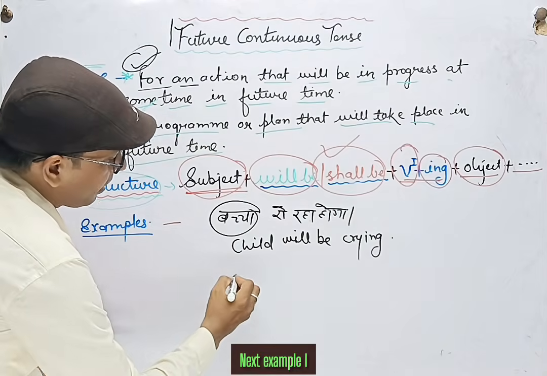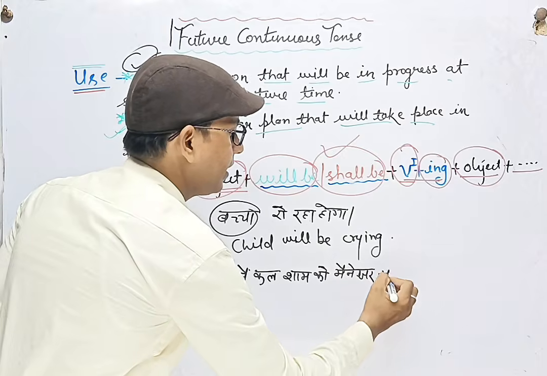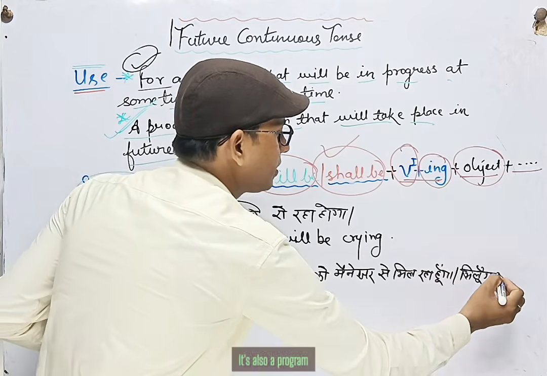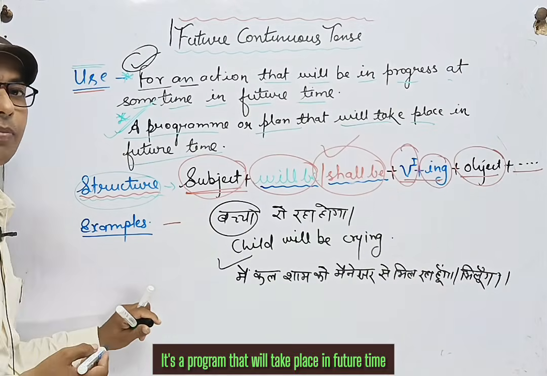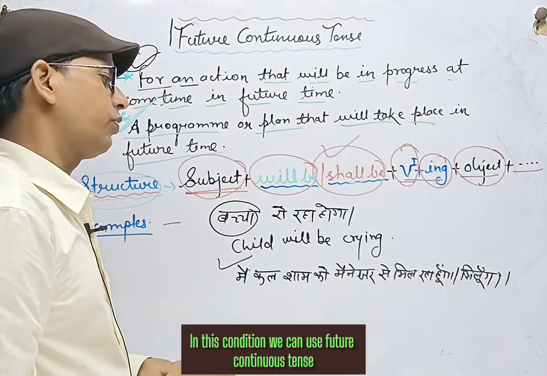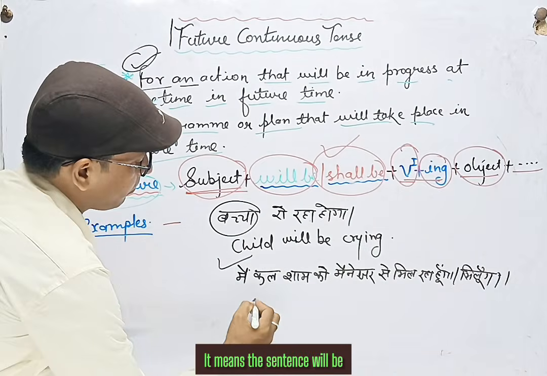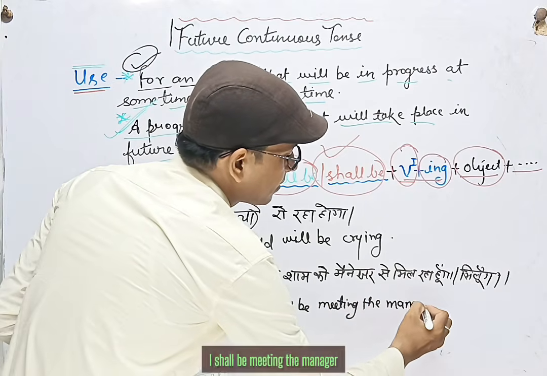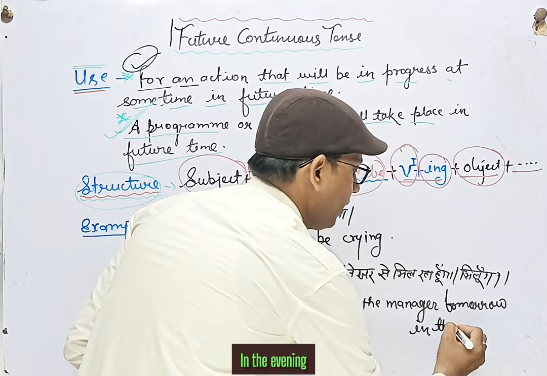Next example: मैं कल शाम को मैनेजर से मिल रहा हूँगा या मिलूंगा. It's also a program. It's a program that will take place in future time. In this condition, we can use future continuous tense. It means the sentence will be, I shall be meeting the manager. I shall be meeting the manager tomorrow in the evening.